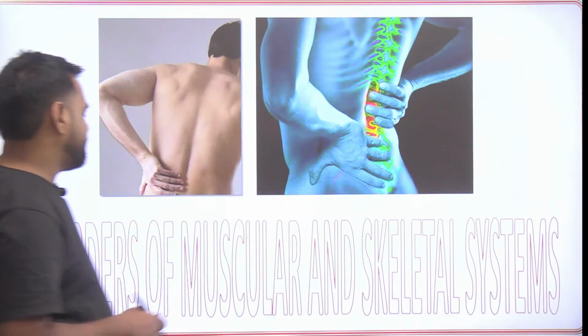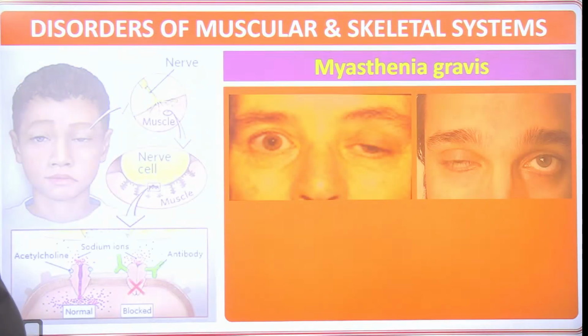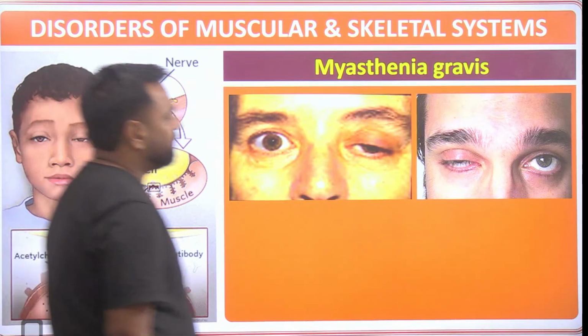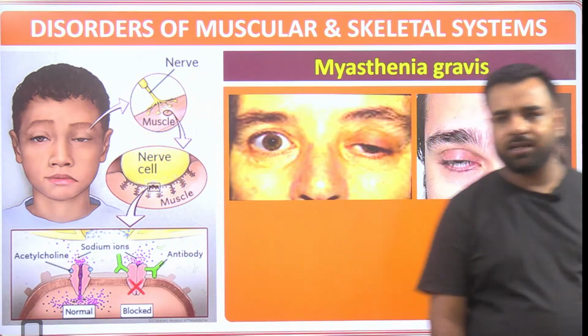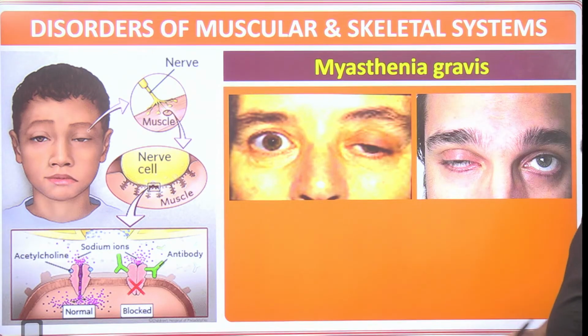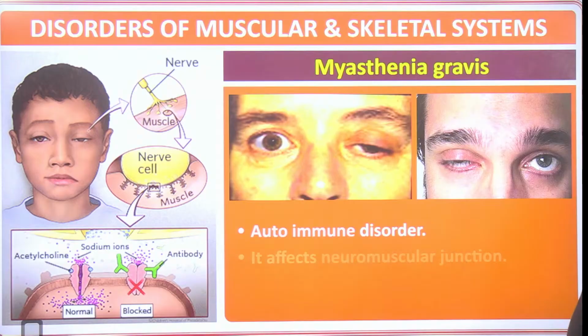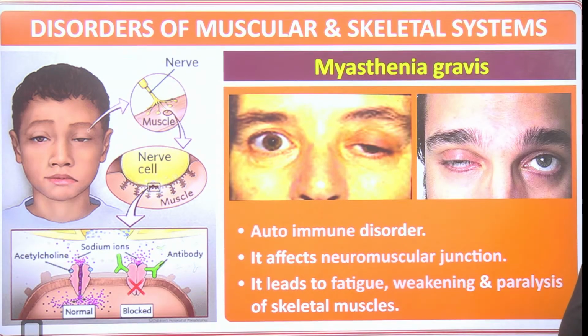So let's have a discussion on the disorders also. The first disorder of this musculoskeletal system is in front of you, and this is myasthenia gravis. Now what is this? It's an autoimmune disorder. It affects the neuromuscular junction. It leads to fatigue, weakening and paralysis of the skeletal muscles. So that is myasthenia gravis. That's the issue with the nerve cell.